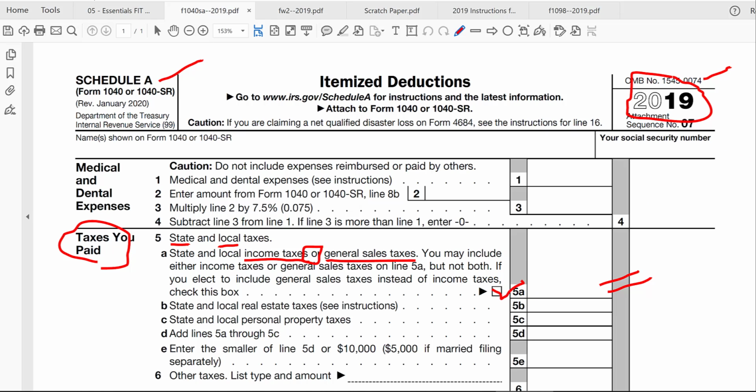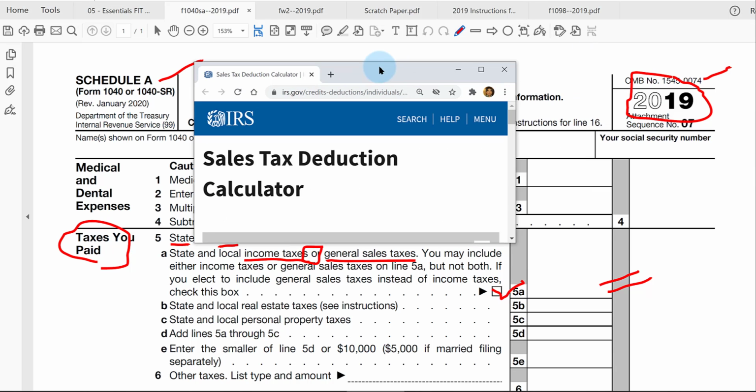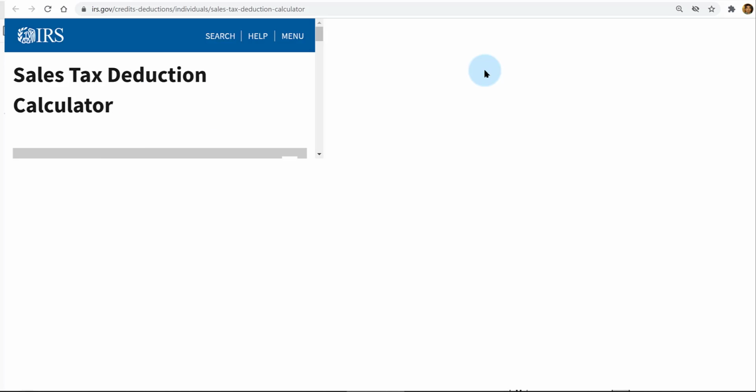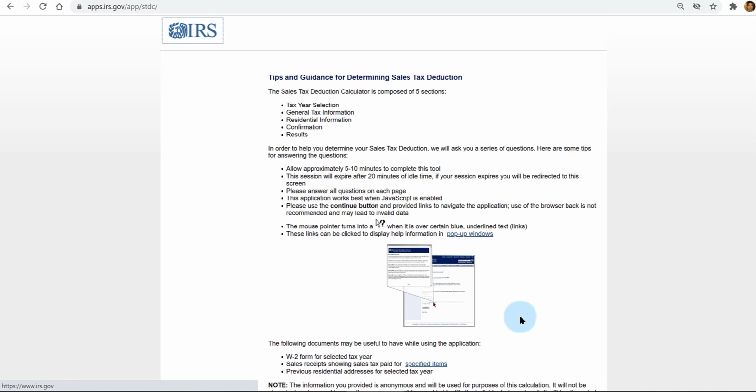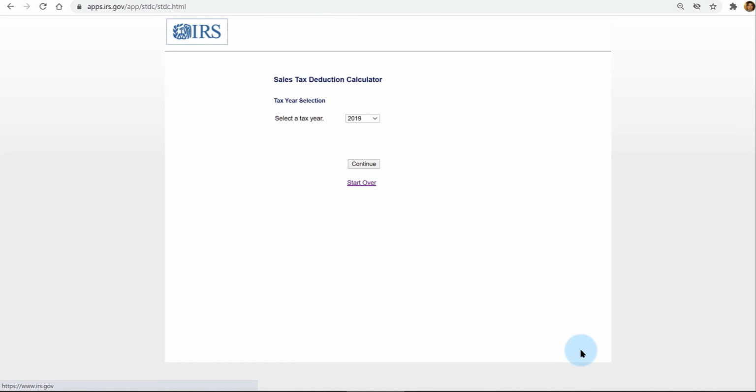For most taxpayers, they don't keep track of what they paid in sales taxes for the year. So the IRS allows an estimate either using the tables inside of the instructions for Schedule A or this online sales tax deduction calculator, where you would need to enter things like the amount of income. Here we're doing this for the year 2019.